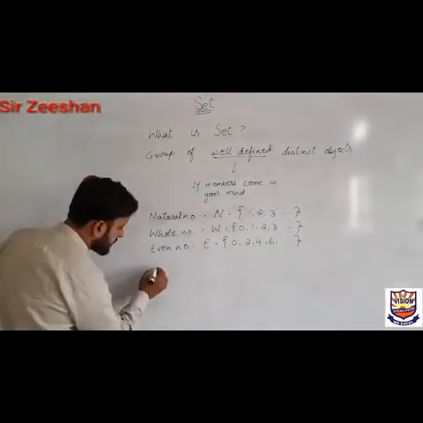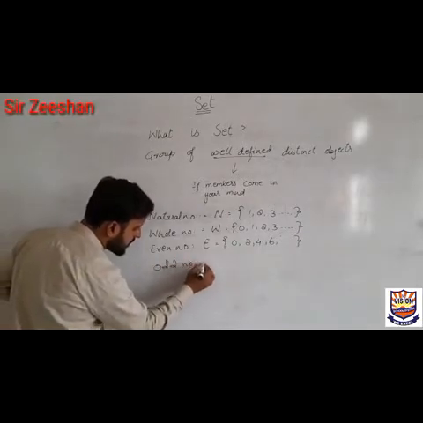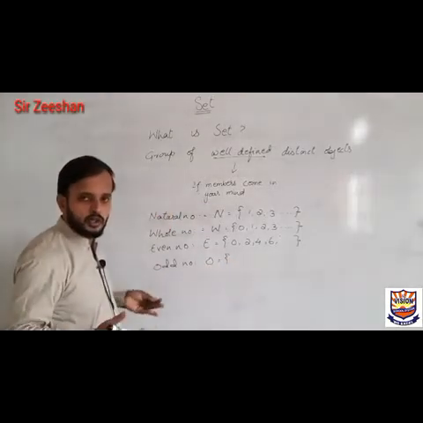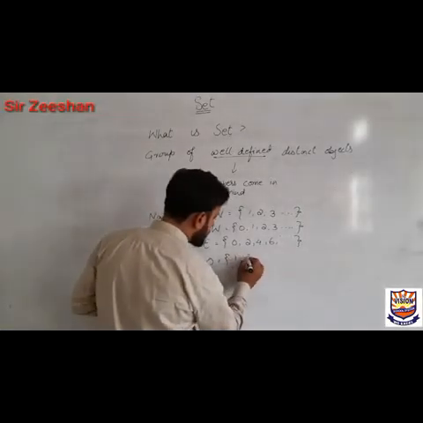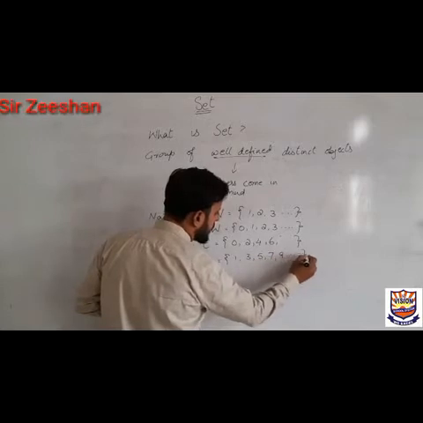Talking about the odd numbers, set of odd numbers, O is the sign of this, and odd numbers are those numbers which are not completely divisible by 2. So those are 1, 3, 5, 7, 9 and so on.